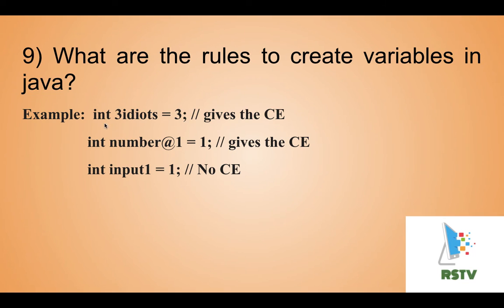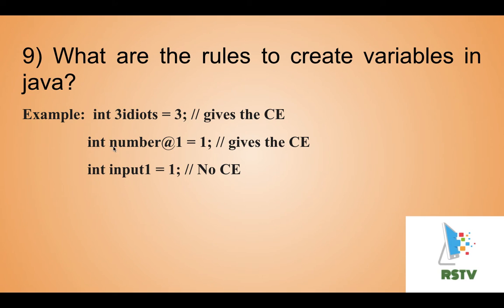See, int 3idiots. 3 is a number, and it's at the start of the variable, right? So this will give a compilation error. Why? As we already said, variables should not start with numbers, but can contain numbers. After the id you can give a number, or after the variable, like input1, right? At the end or in the middle of the variable you can give a number, but at the start you can't. If you do, it will give a compilation error.